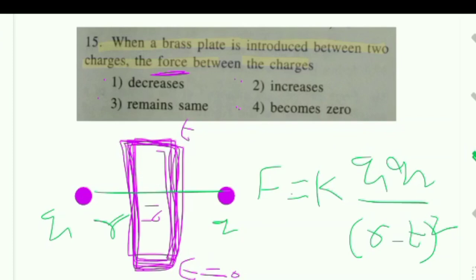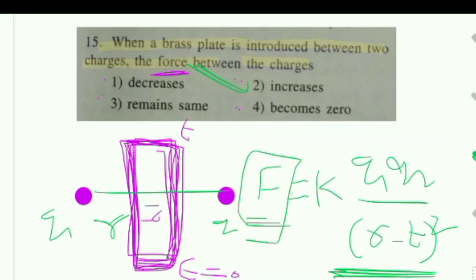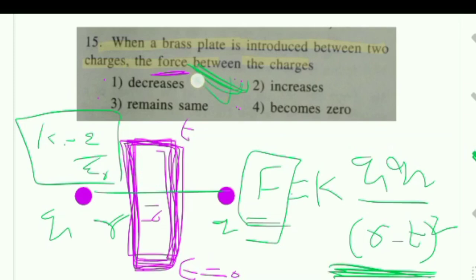So here the distance is decreasing, therefore force is increasing. Nothing but 2 is the right answer. It also depends upon K, where K is epsilon by epsilon naught, permittivity, whatever it may be. Here distance is decreasing, so force is increasing. Answer is second.